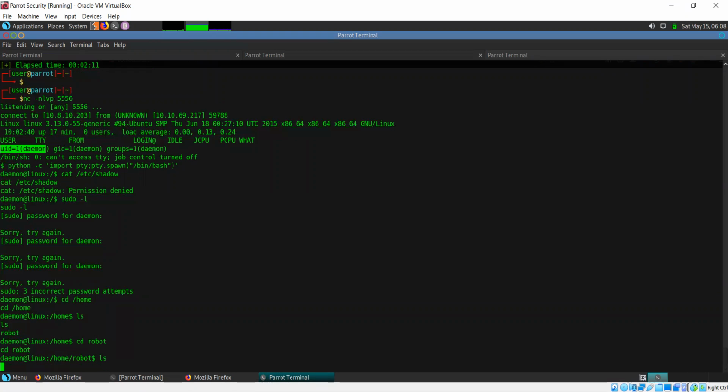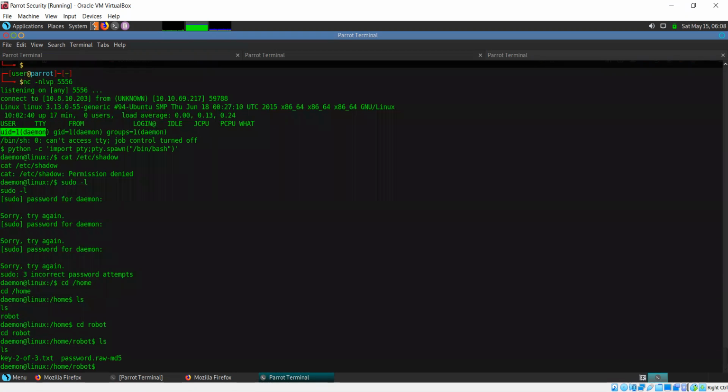ls. Okay, I see two files here. One is key2 of 3.txt and the other is password.rawmd5. So first I should try to access this key. Let's see what happens. Maybe the second flag, or the second key you could say, for this machine.